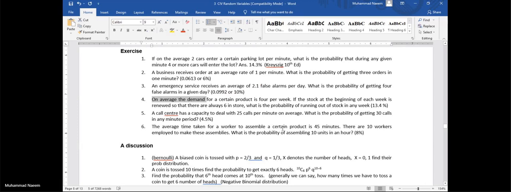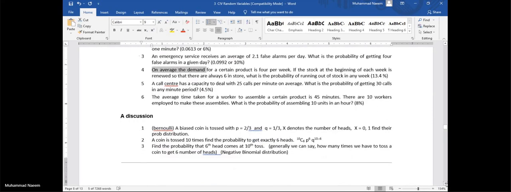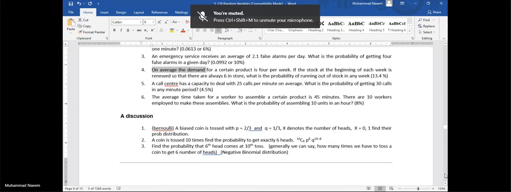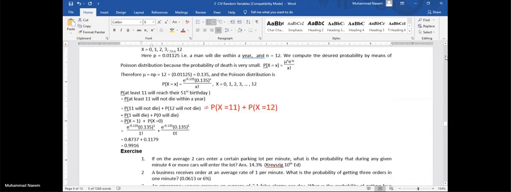So, as in most of the cases, we are given average. This average means this is the value of mu to use Poisson formula or Poisson distribution. But in each case, we must define our variable first.